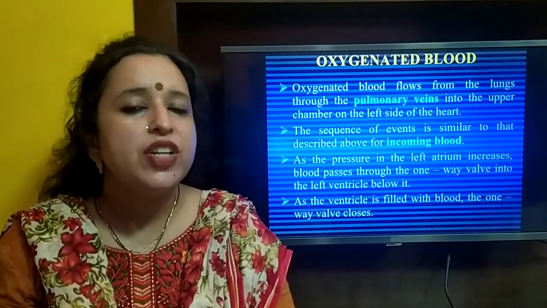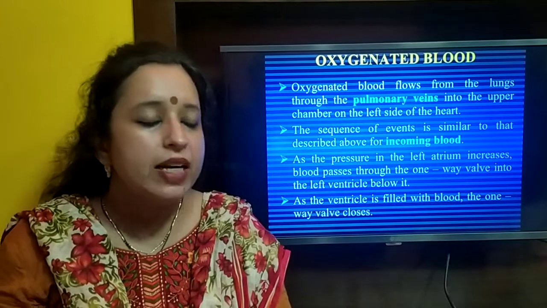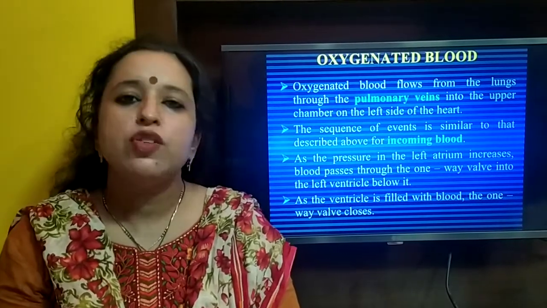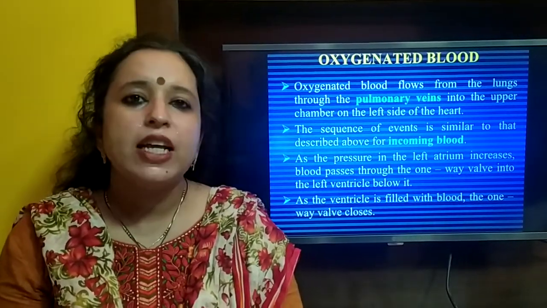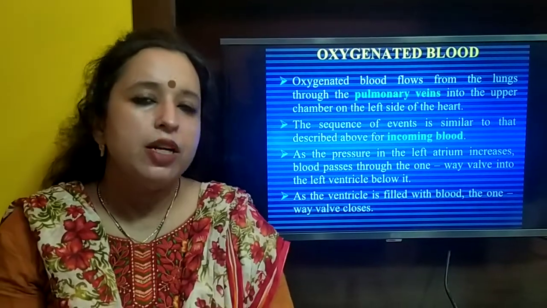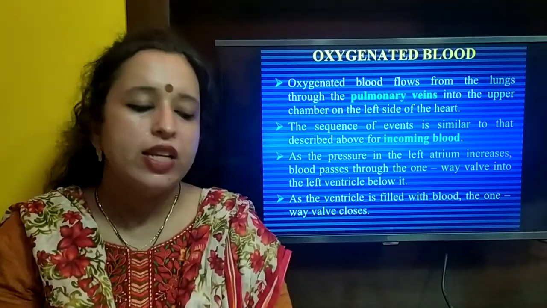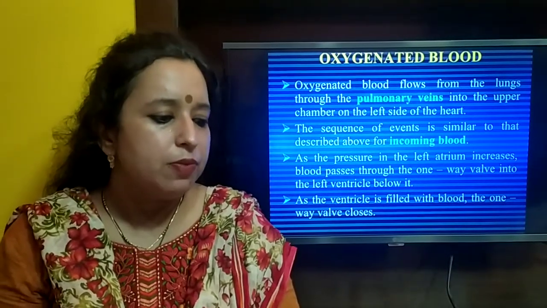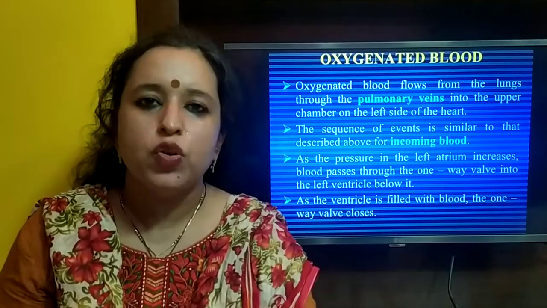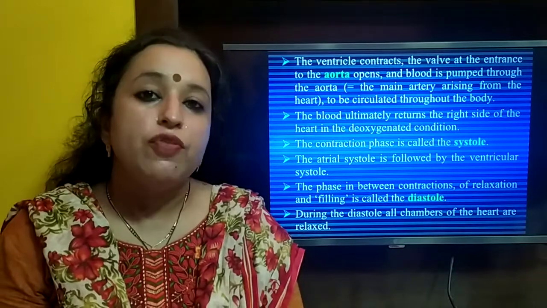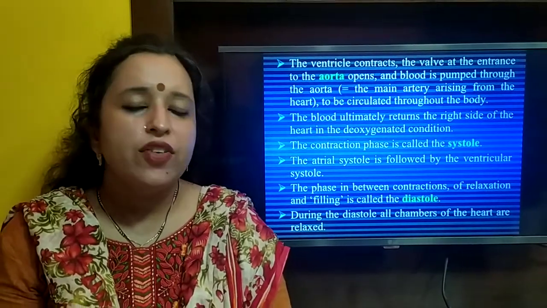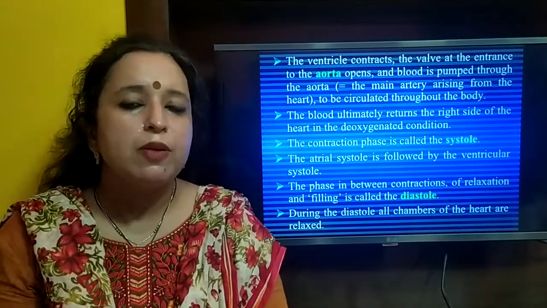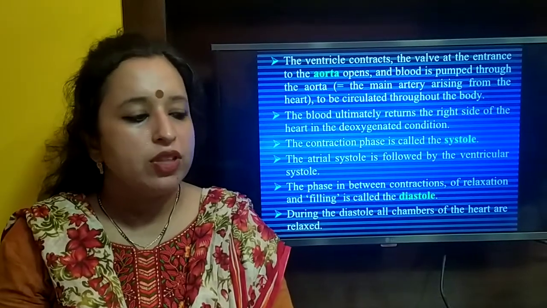As the pressure in the left atrium increases when the blood is entering, the valve opens. The bicuspid or the mitral valve opens and the blood flows from the left atrium to the left ventricle. As the ventricle on the left side gets filled with blood, the one-way valve closes. The ventricle contracts, the valve at the entrance of the aorta opens and the blood is pumped through the aorta to be circulated throughout the body.